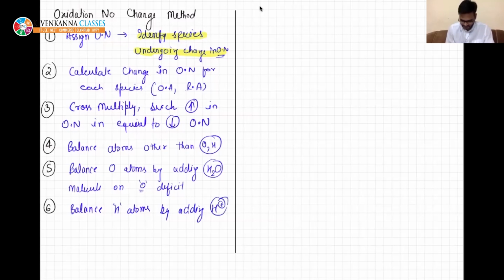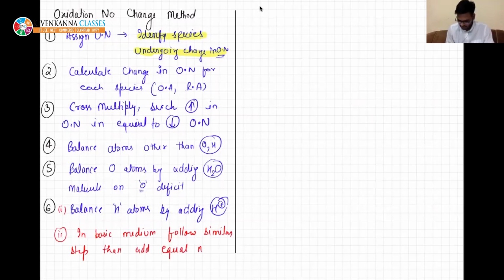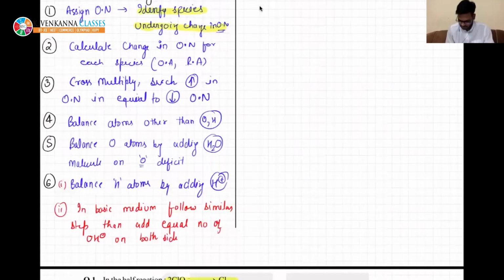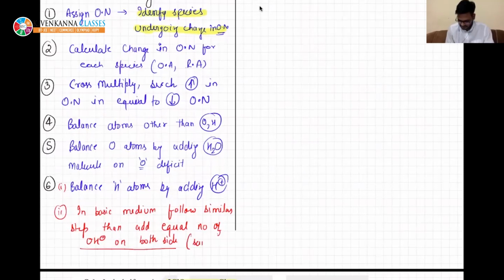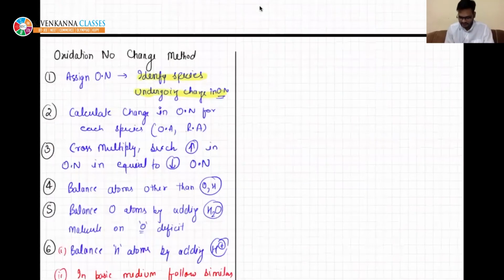If it is basic medium, in basic medium, follow similar steps, then add equal number of OH minus on both sides, same as H plus. Jitna H plus hai, you need to add that much of OH minus. That's it. So I am just solving this.